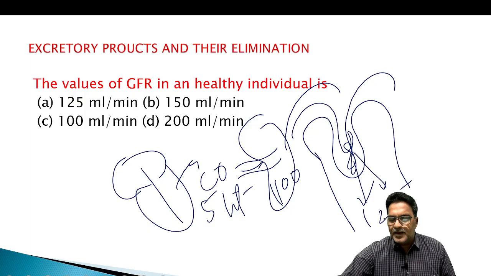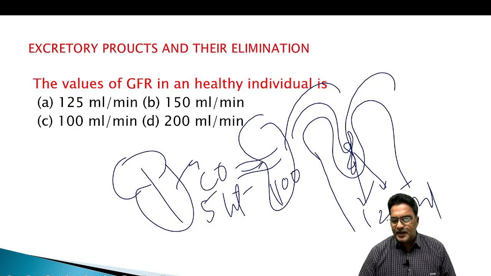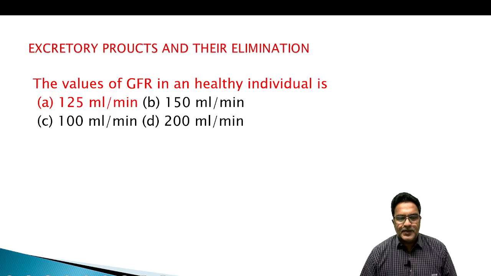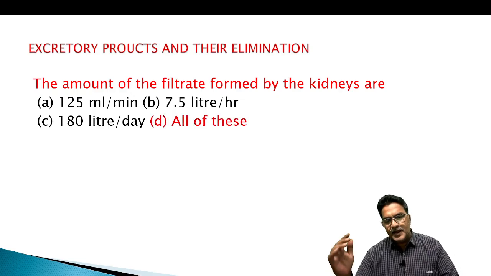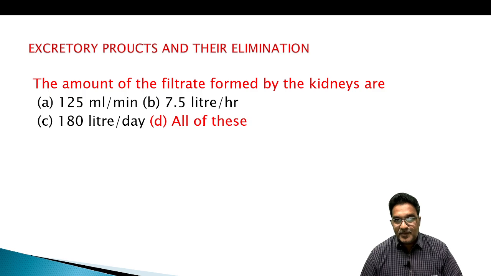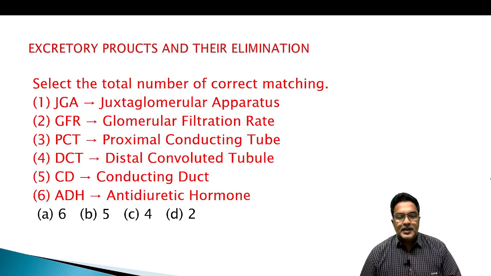Here it is 125 ml per minute. The amount of filtrate formed by the kidneys is 125 ml per minute, 7.5 liter per hour, 180 liter per day. Per minute, per hour, per day, we get it calculated.